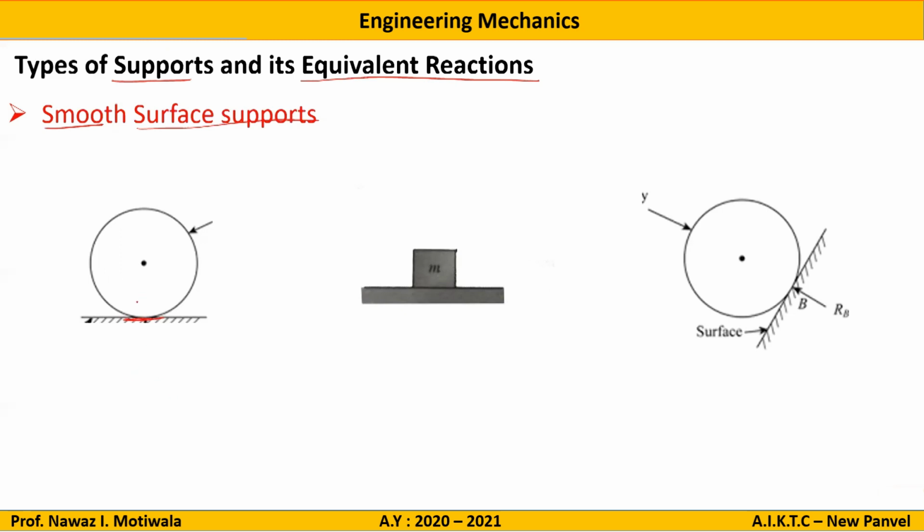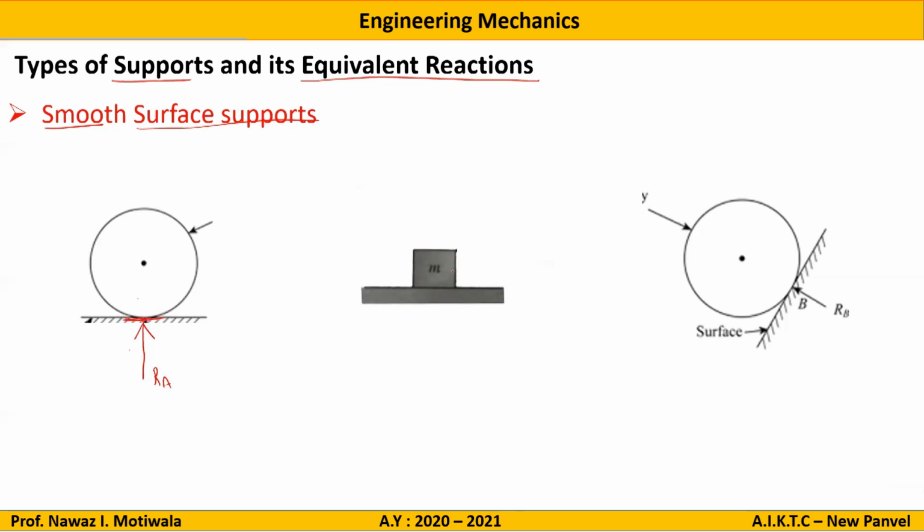So what is the reaction? We have just now seen that if this is a surface which is horizontal, the reaction will be vertical and it will be from surface to the body. So direction will be like this. I will write down here, it is RA. And because this is smooth surface, that means there is no friction on this particular surface. There will be no friction force coming into picture.